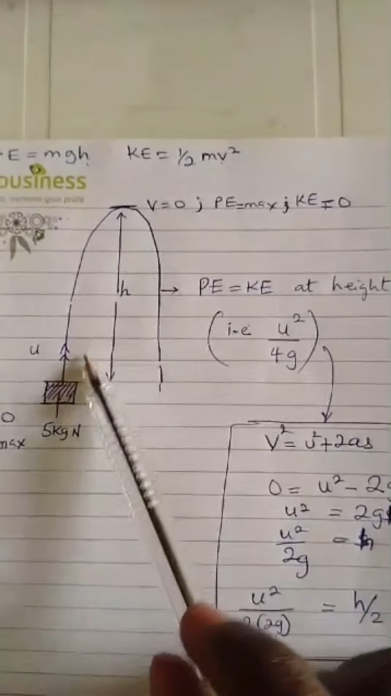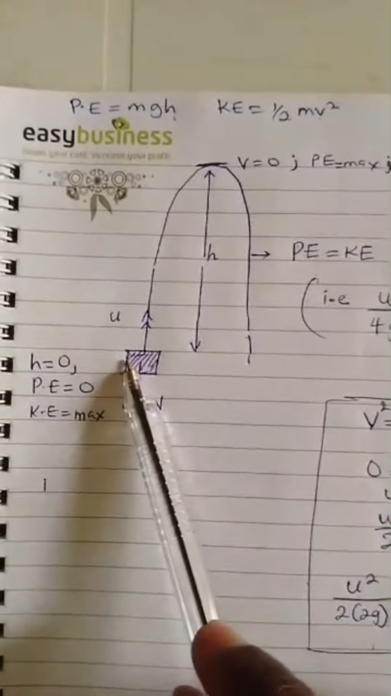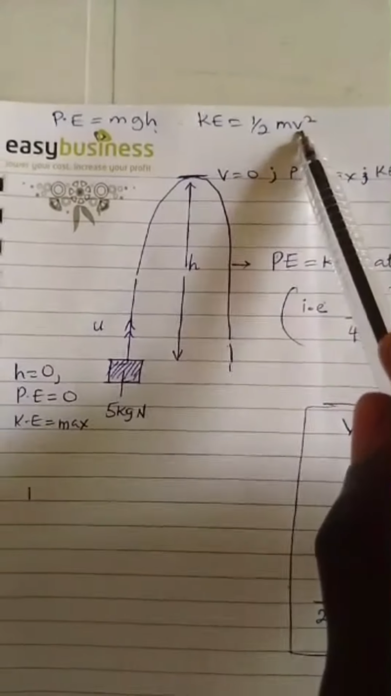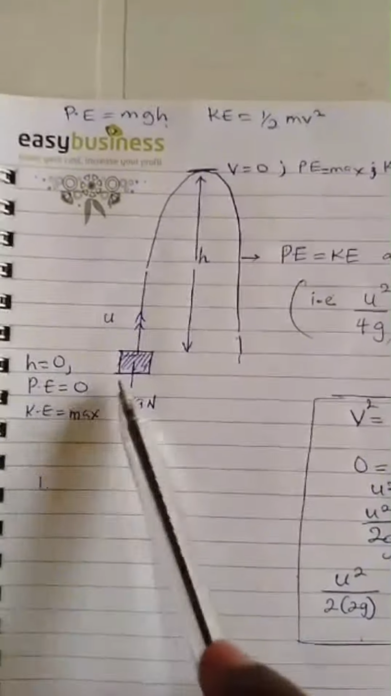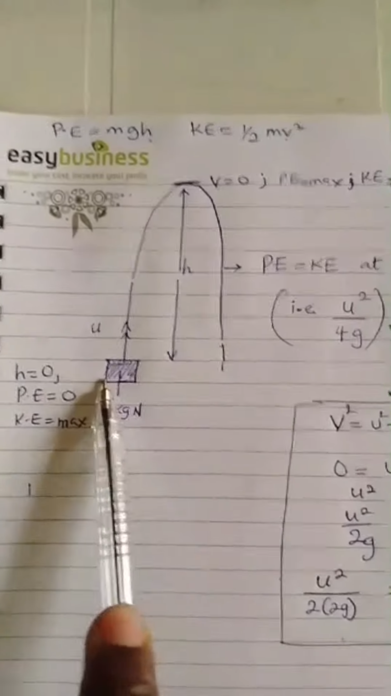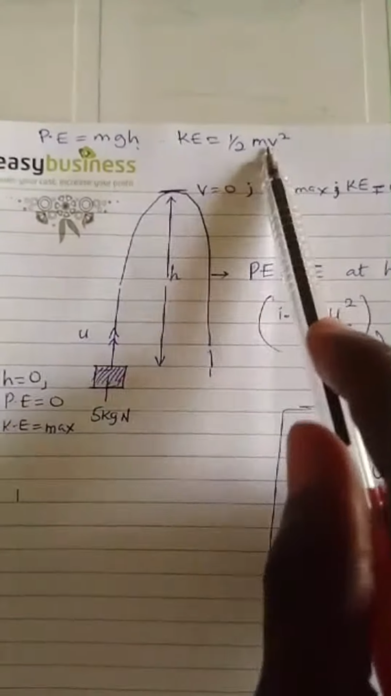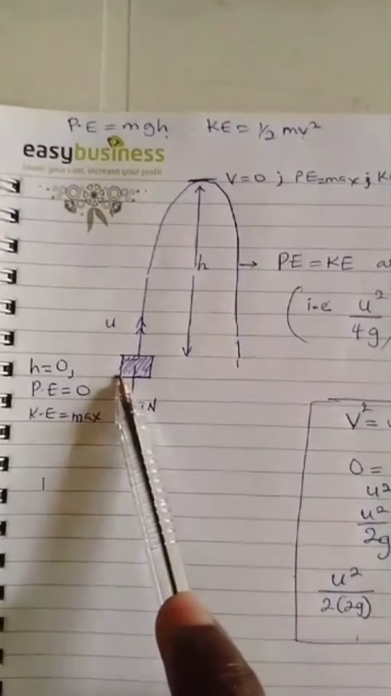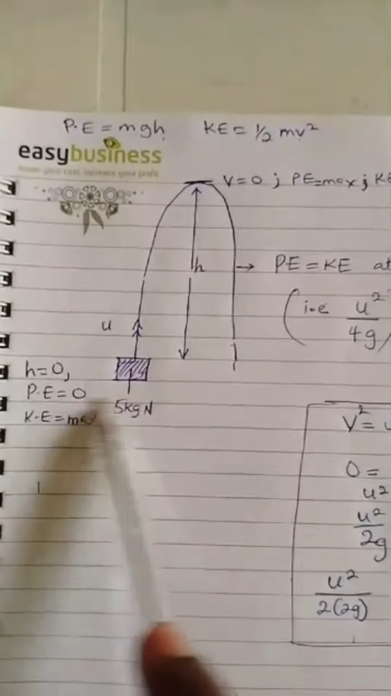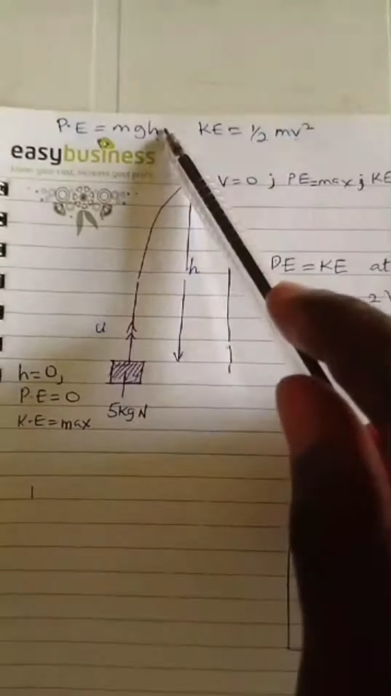Okay, now you must agree that at the bottom here, it has a maximum initial velocity. So if it has a maximum initial velocity, that means in half mv squared, the v here becomes maximum, because it's thrown with an initial velocity. So that must be the maximum velocity. That means kinetic energy will be maximum at the beginning of the journey. And since it's starting at ground level, it has no height. So if h is zero, no height, potential energy is zero.